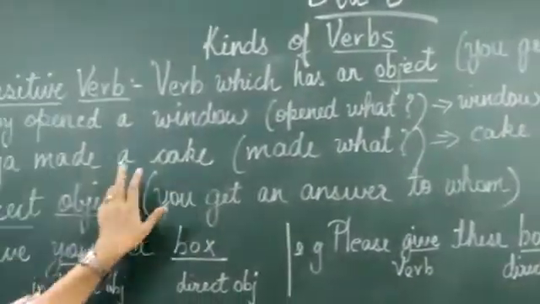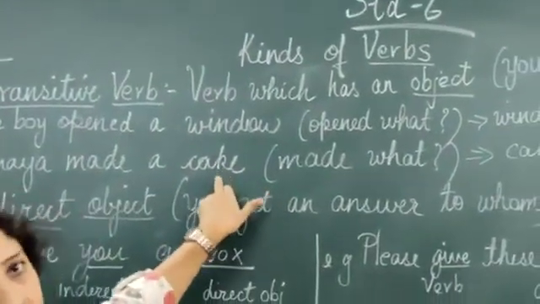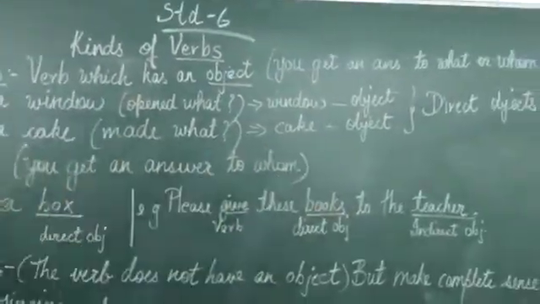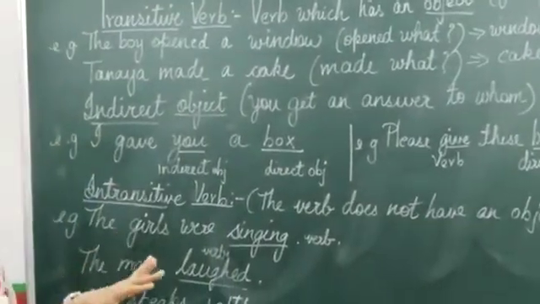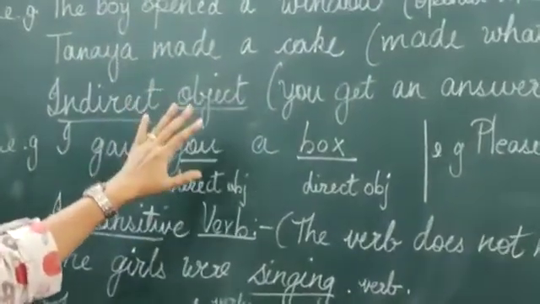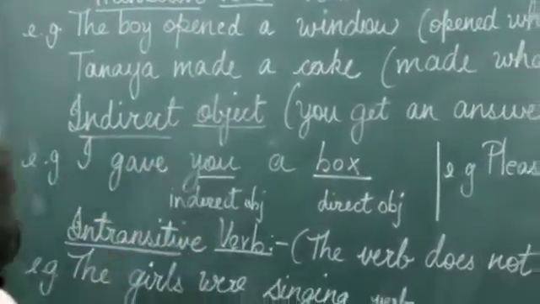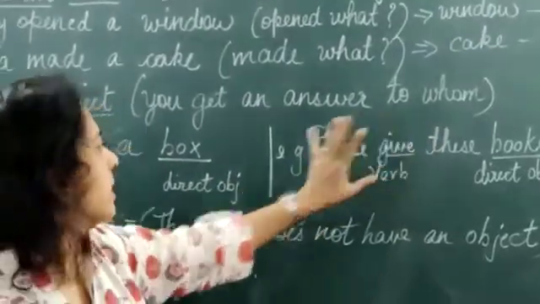Tanaya made a cake. Made is the verb. Made what? Cake. Cake is an object again. So it is a direct object and it's a transitive verb. Now, I hope you have understood this much. This is not difficult to understand. Now we come to indirect object. What do we mean by an indirect object? When you get an answer to whom, then it's a person.